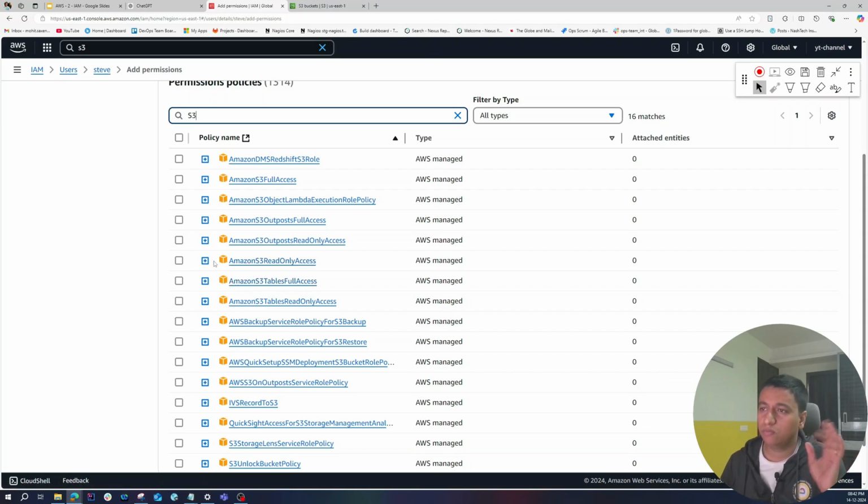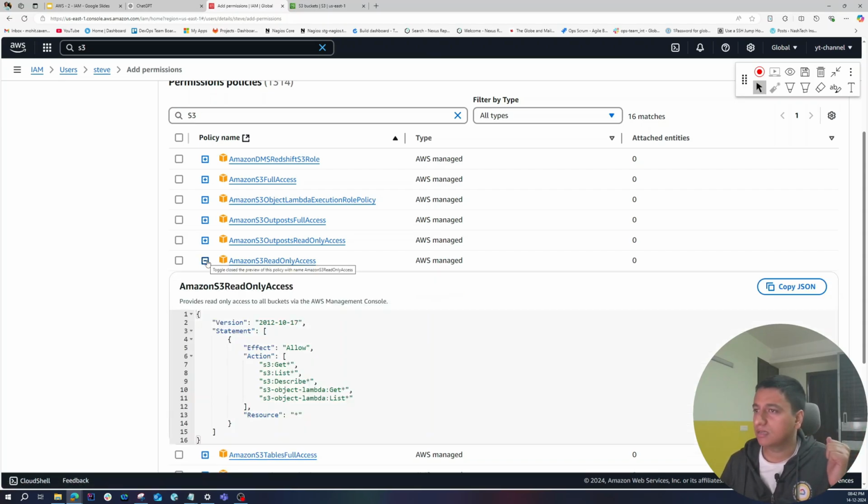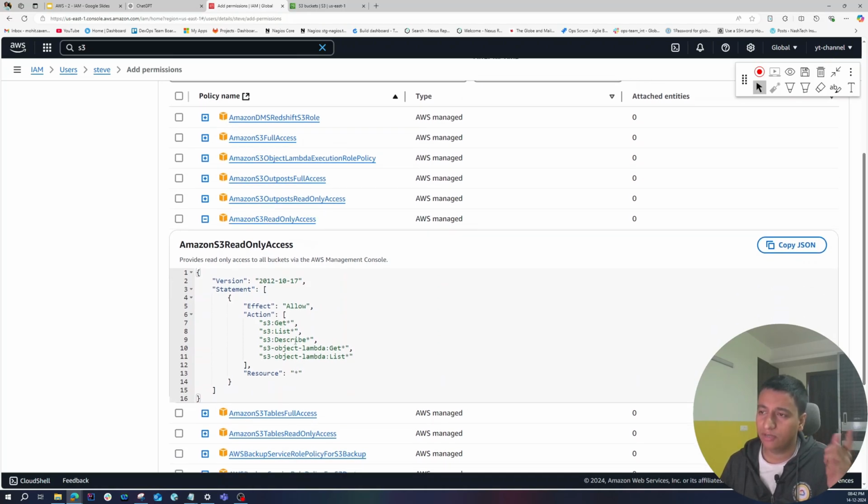For this video, let's pick the read only policy. It will allow actions to get the S3 objects, list those objects, and describe them, on the resource star, which means all the resources. Let's temporarily use this policy and I will explain how you can make it better.